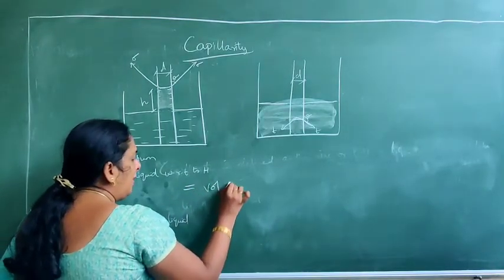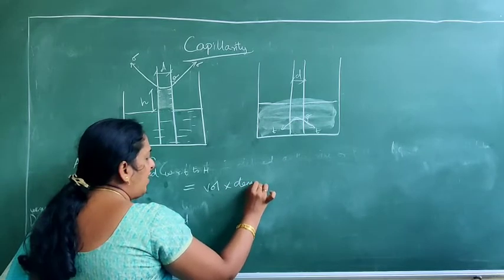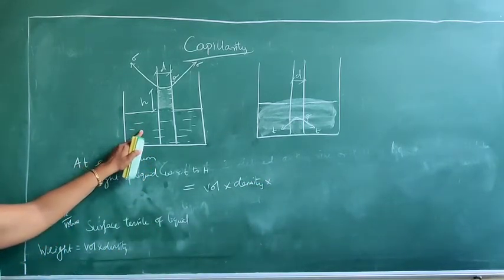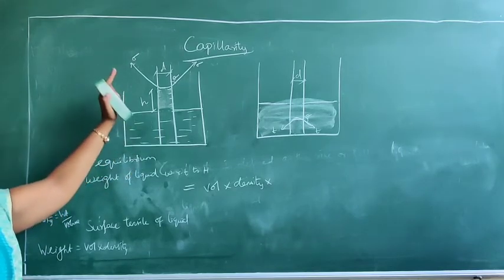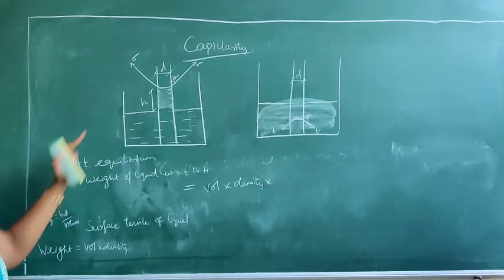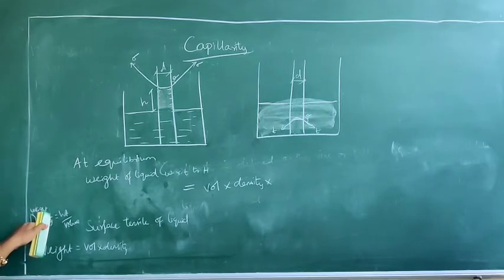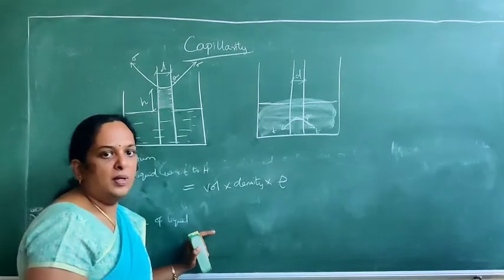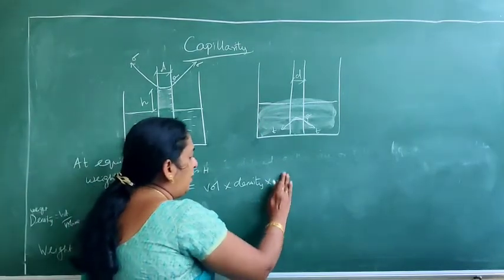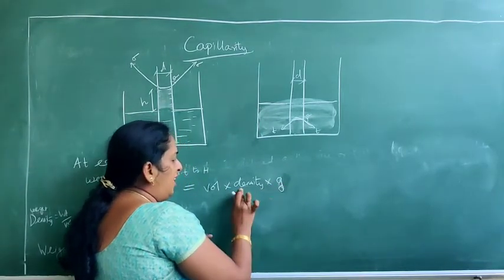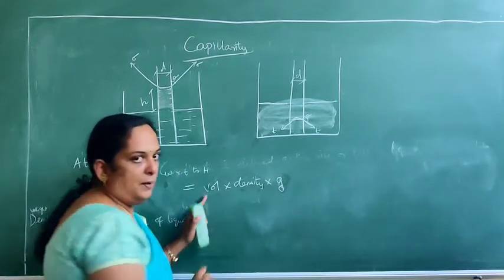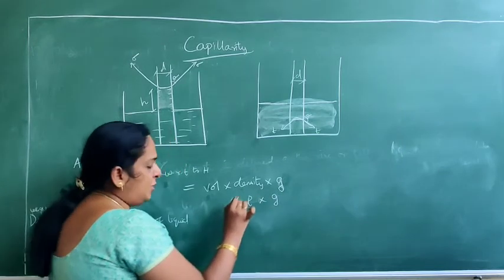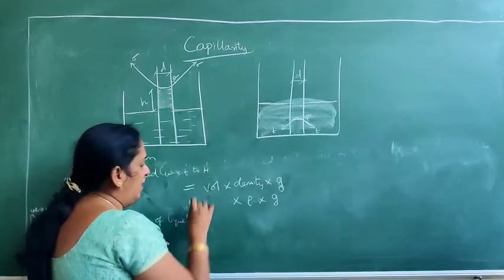volume into density. But this weight we always speak of with respect to gravity, because of the gravity only this rise or fall is happening. So since this is not a mass density, it is a weight density, we have to give it the value rho into g. So g is acceleration due to gravity, density is rho, and v is your volume, since we are dealing with the gravitational weight.